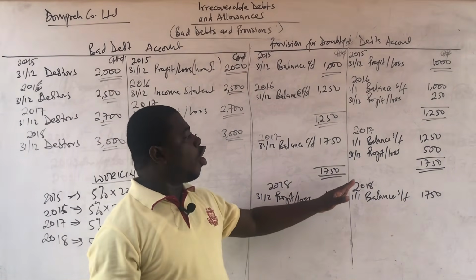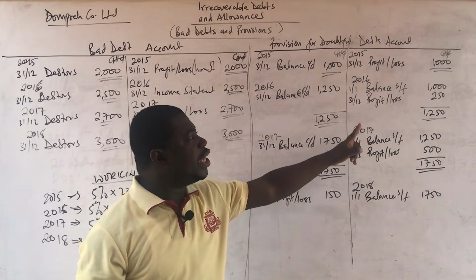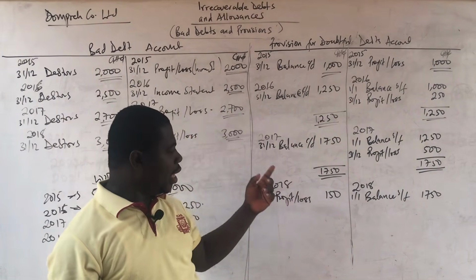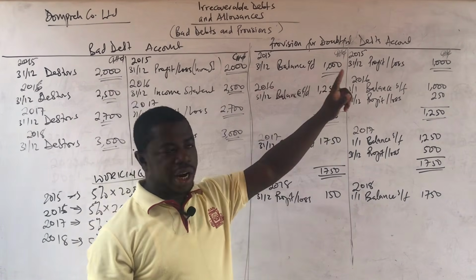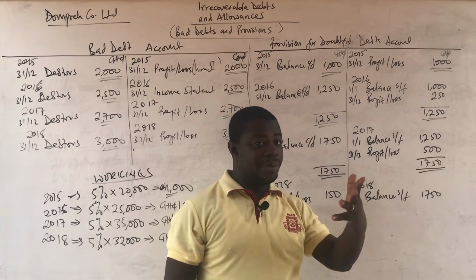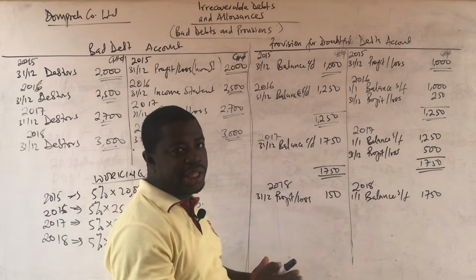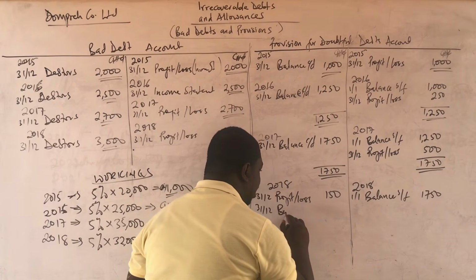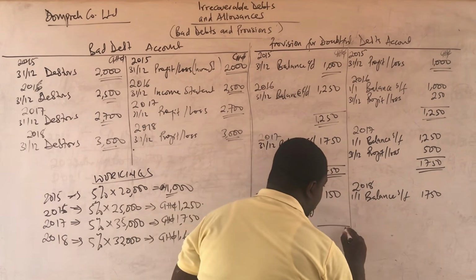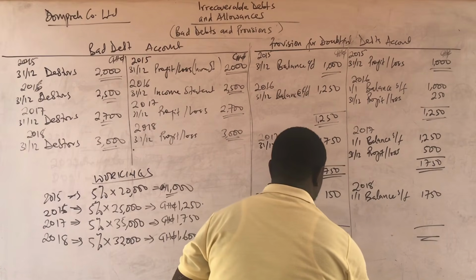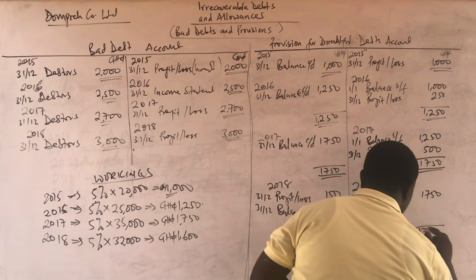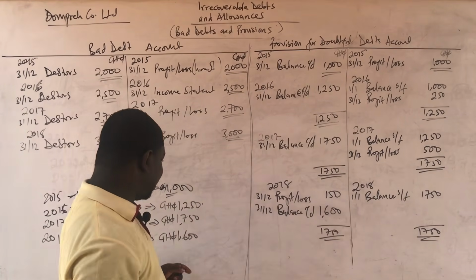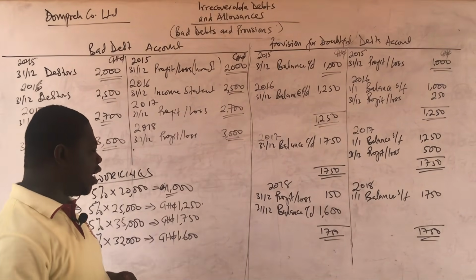So now you see that all these ones that were profit or loss on the credit are supposed to appear on the debit of the profit or loss account extract, meaning they are expenses. But because this has appeared on the debit, it will rather appear on the credit of the profit or loss. That means it's an income. So that is why I'm saying when it's decreasing, it ends up as an income. Then finally, we will say 31st December, balance carried down. So now when we are closing off this account, the total will still be 1,750. But the balance carried down, which is the difference, is going to be 1,600. And that is exactly what we had from the calculations.